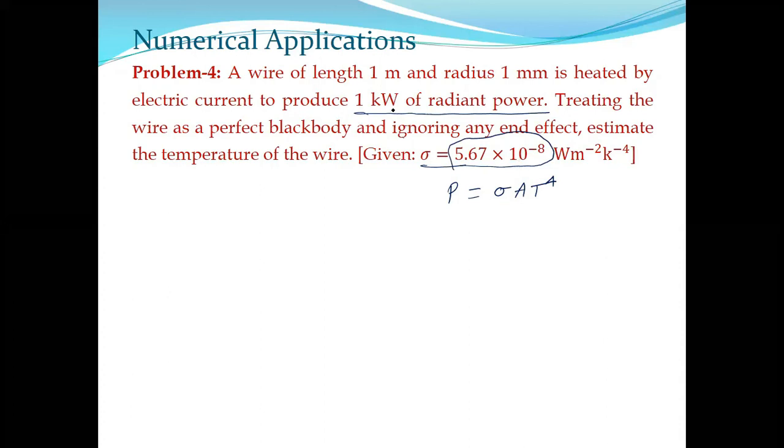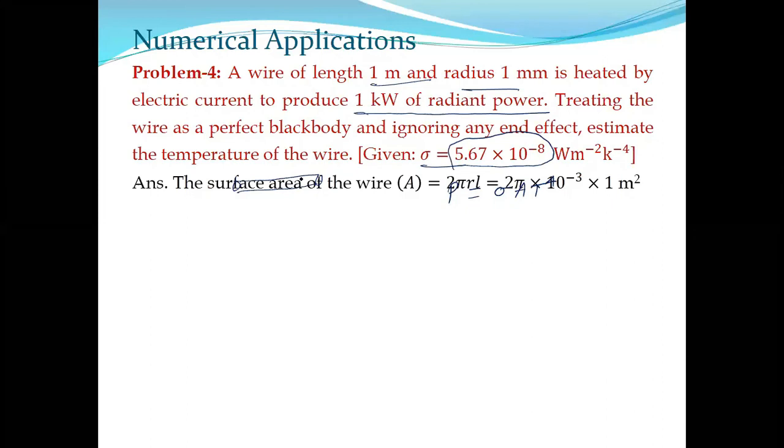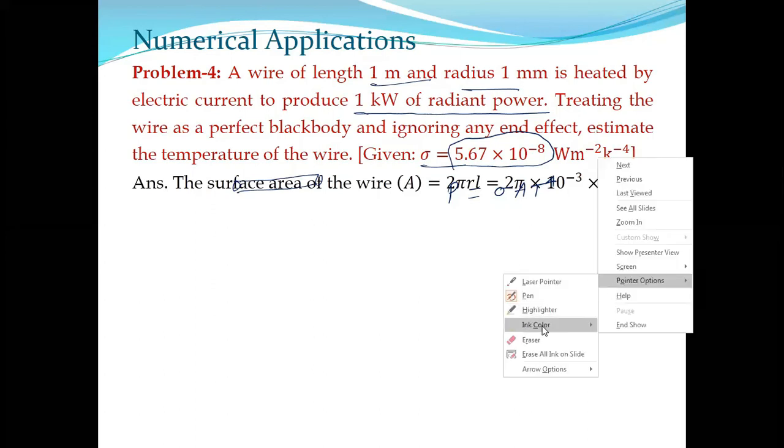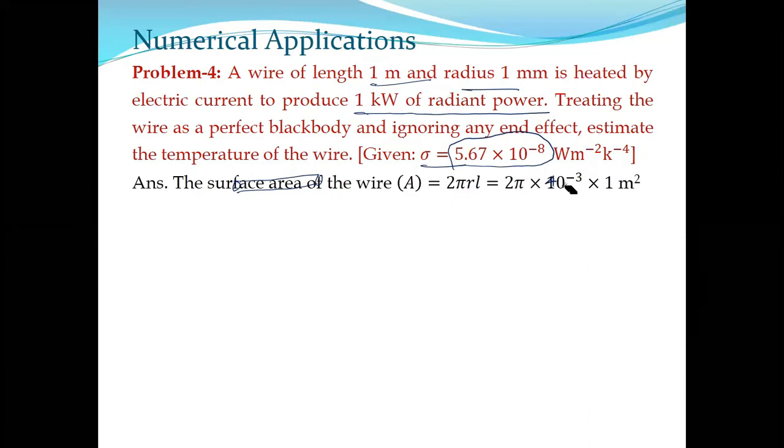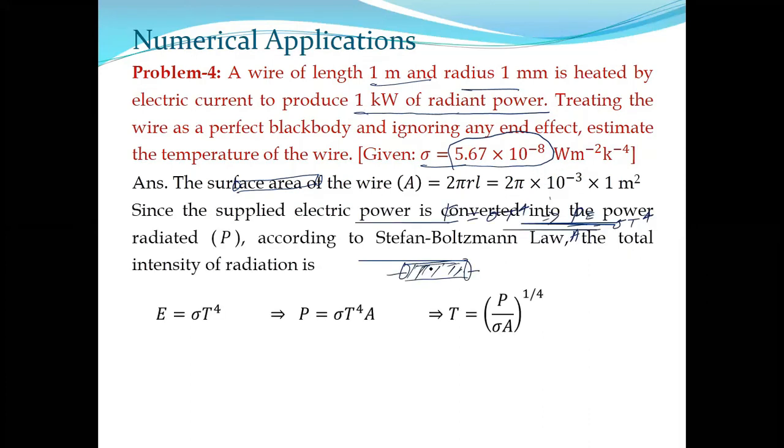Now A is not directly given. Rather, the length and radius of the wire are supplied. Now, how does a wire look? This is your wire, just like a cylinder. So use the formula for the surface area of a wire, 2 pi RL. This surface area is required. You observe it says ignoring the end effect.